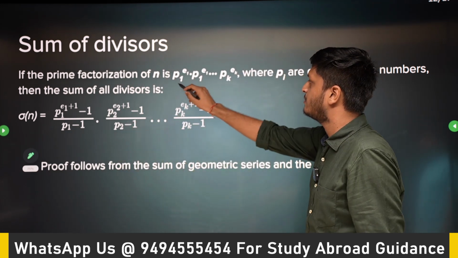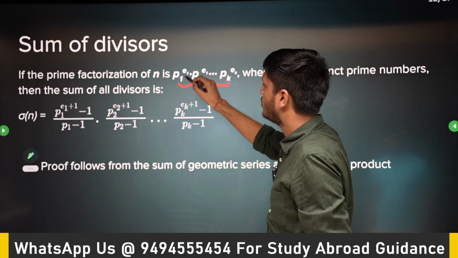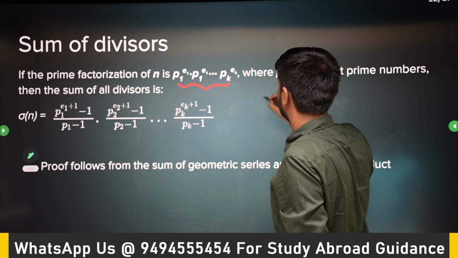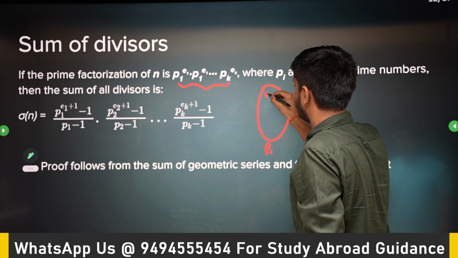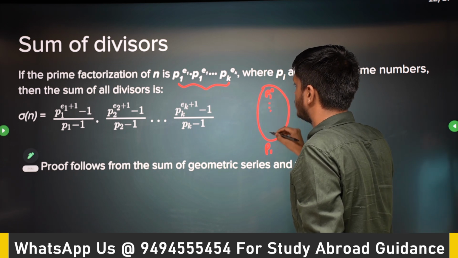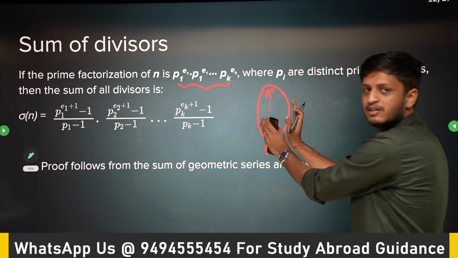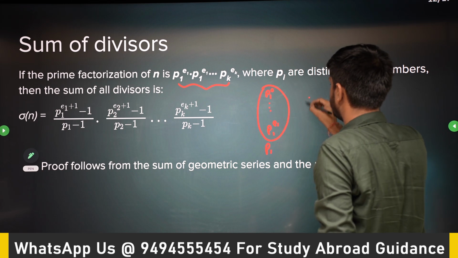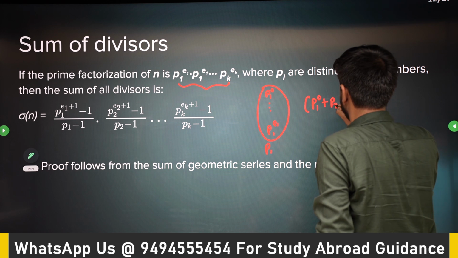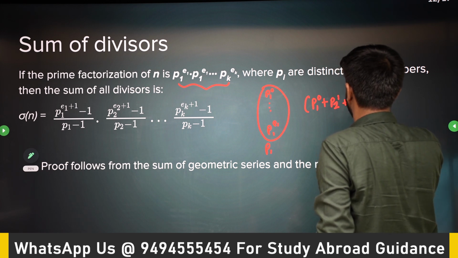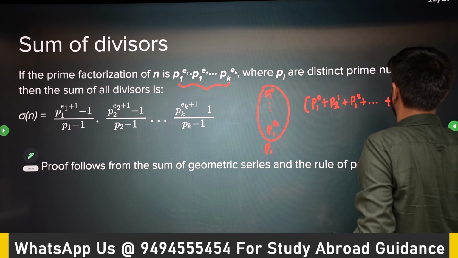So if you have any number and its prime factorization is this, you have exponent E1 on P1. What will happen for the first prime number P1? You will go from P1 to the power 0 all the way up to P1 to the power E1. So let's first calculate the sum of this GP only. What is the sum of this GP? P1 to the power 0 plus P1 to the power 1 plus P1 to the power 2 up to P1 to the power E1.